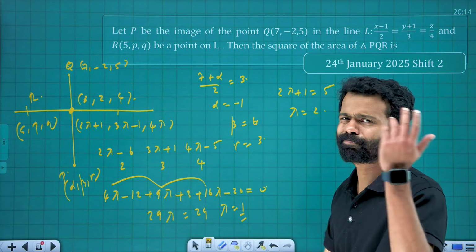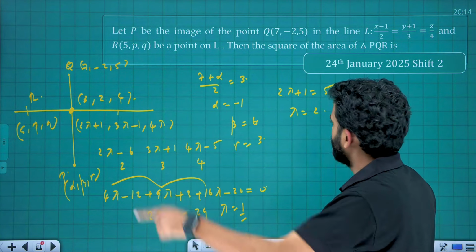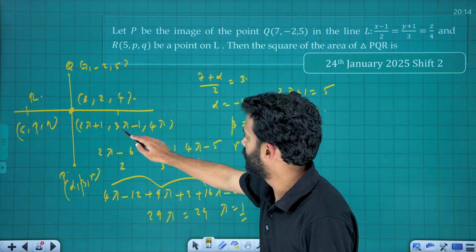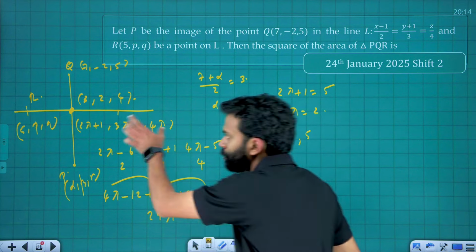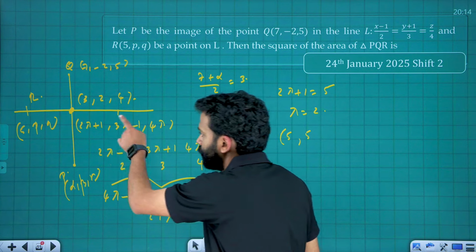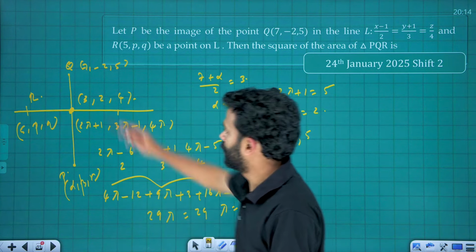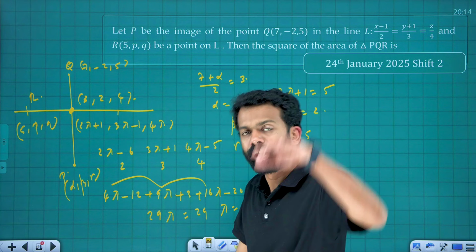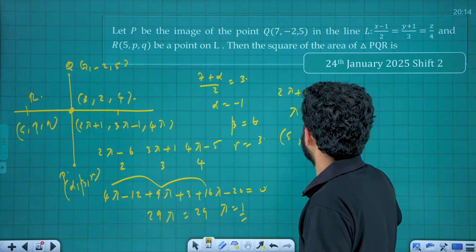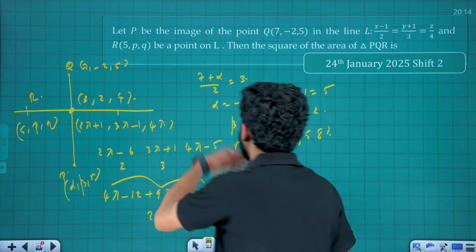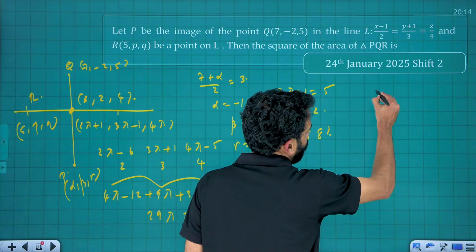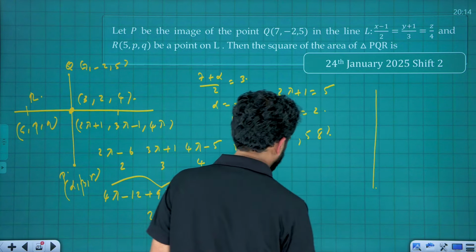Therefore, the other coordinates will be, if you substitute lambda is equal to 2 here, 5 for y and 8 for z. It is not this point I am talking about. If you see, lambda can have any value: if lambda hits 1, it becomes the foot of the perpendicular, and if lambda hits 2, it becomes the point R. So I think you got all of it. Q, P, R, that is the triangle whose area you need to find here. I'm marking that only.